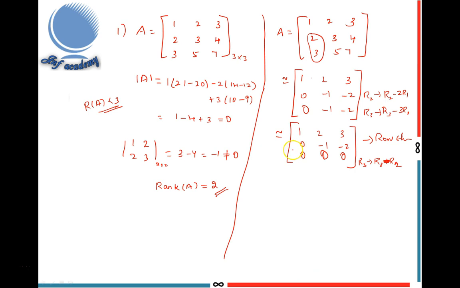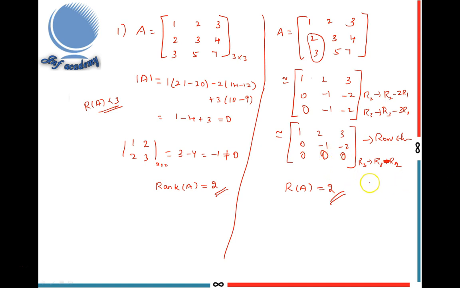Finally, the non-zero rows in the matrix A are the first two rows. So rank of A equal to 2. The number of non-zero rows in A is called the rank. So here I got 2 non-zero rows. So rank of A equal to 2. This is another way of finding rank.